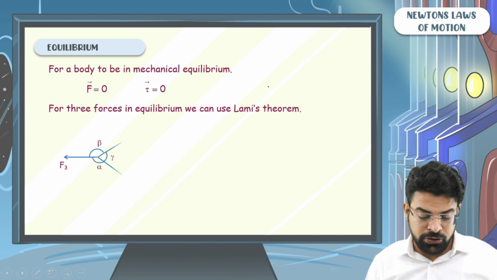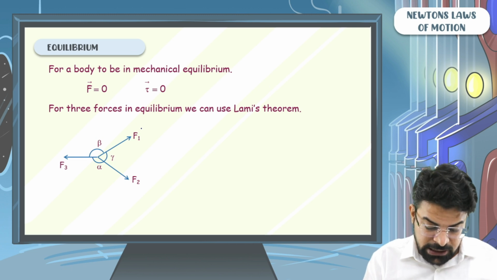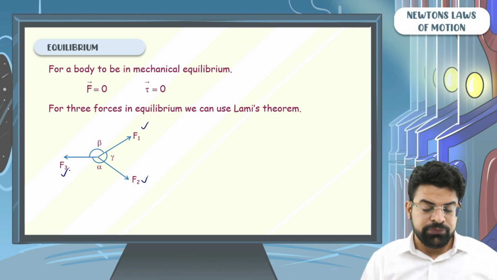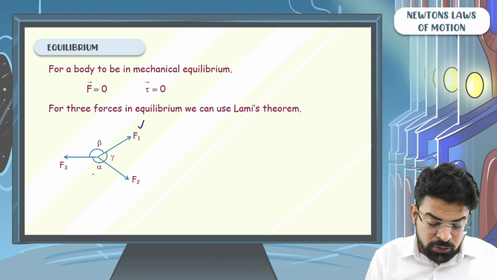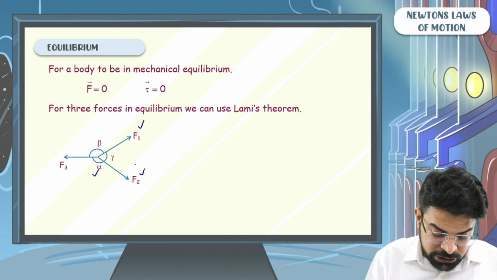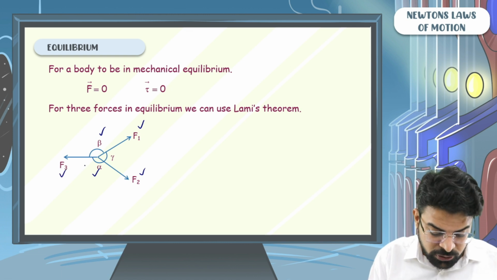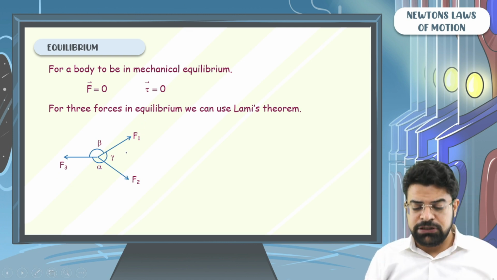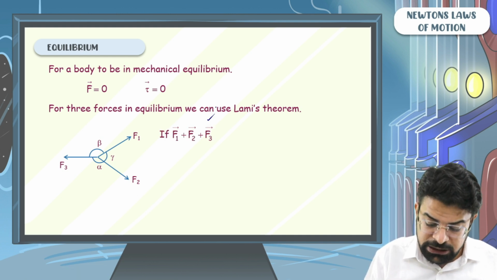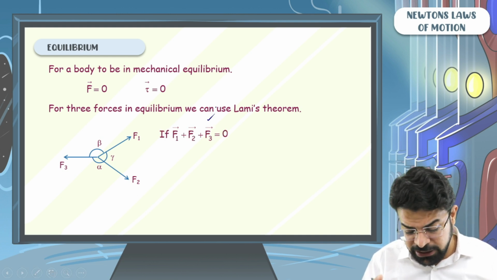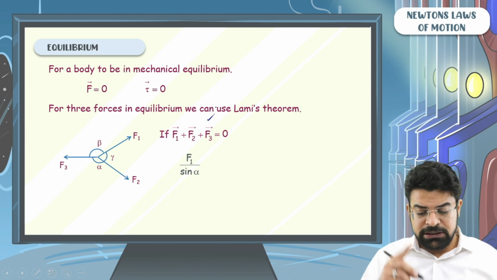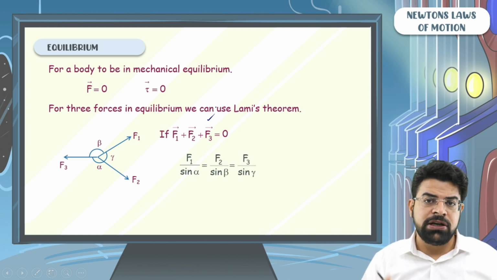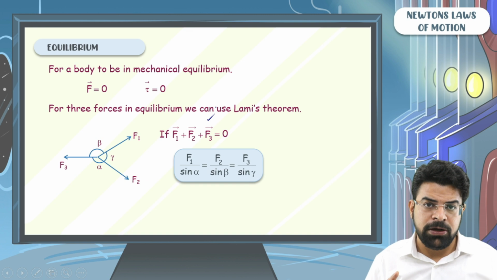What is Lami's theorem? Let's say three forces F1, F2, F3 act at a point such that the angle opposite to F1 is alpha, the angle opposite to F2 is beta, the angle opposite to F3 is gamma. So if the vector sum of these three forces is 0, if force F1 plus F2 plus F3 is 0, then we can say F1 by sine alpha equals F2 by sine beta equals F3 by sine gamma.